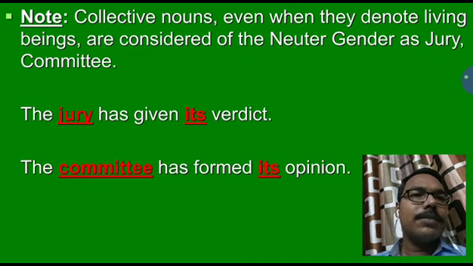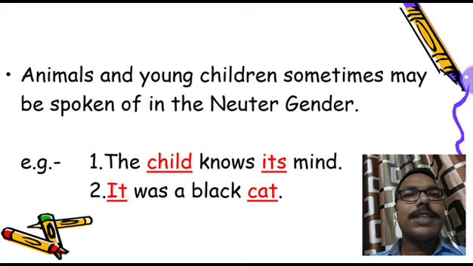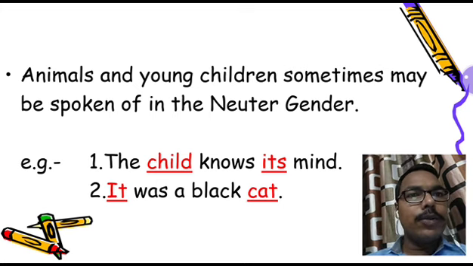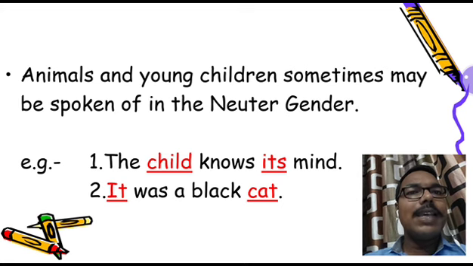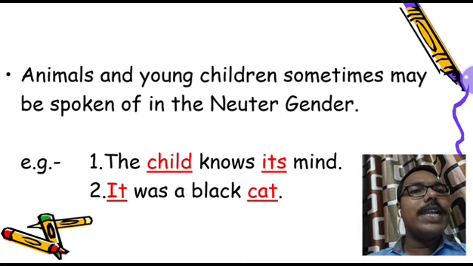Okay students, next is animals and young children. This I have also explained in the neuter gender examples: animals and young children sometimes may be spoken of in the neuter gender because we are not certain about their gender. Like the child knows its mind.